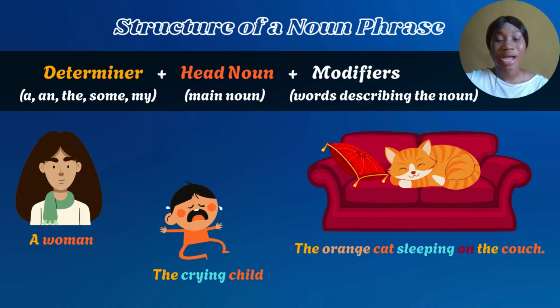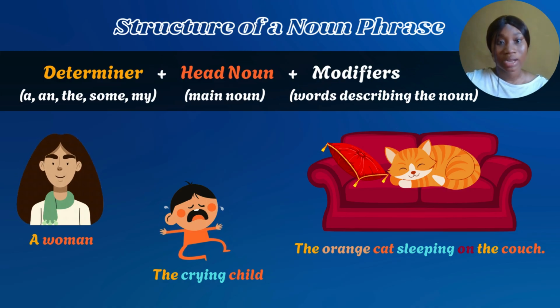Example of noun phrase, we have a woman. Woman there is the noun. So A is the determiner. So the determiner plus the head noun combined together gives us a noun phrase, a woman. Then another example, we have the crying child. So we have so many children over there.